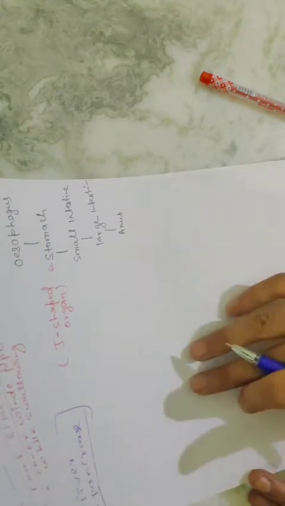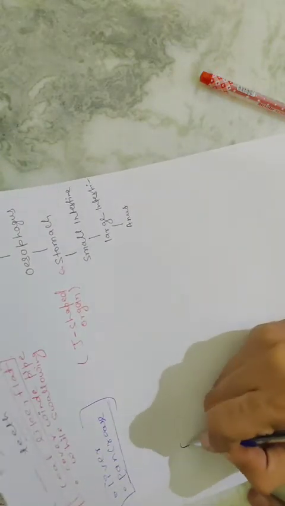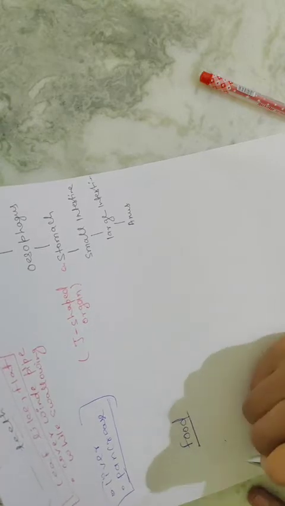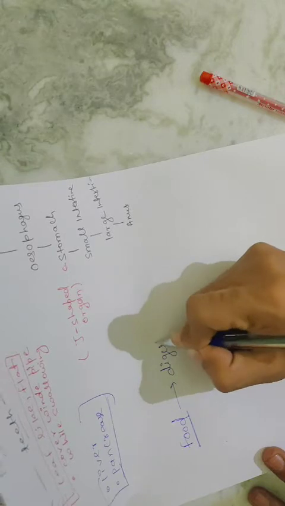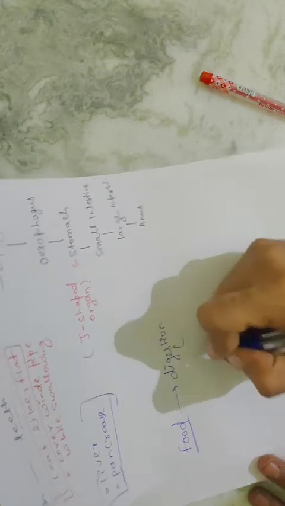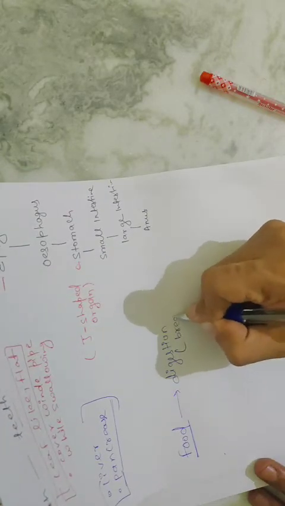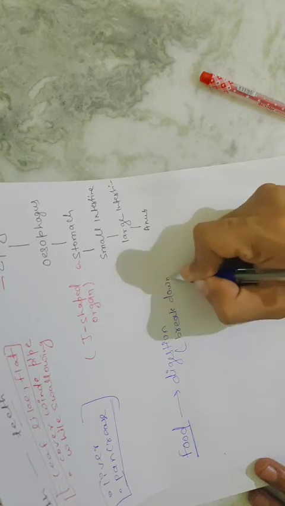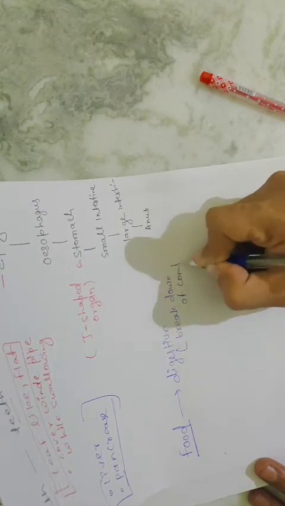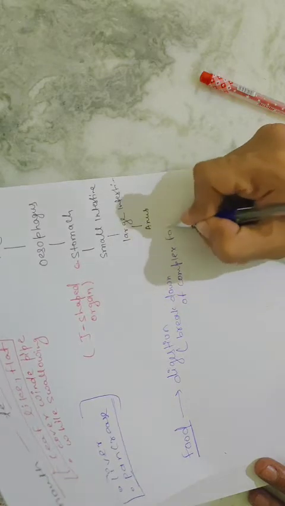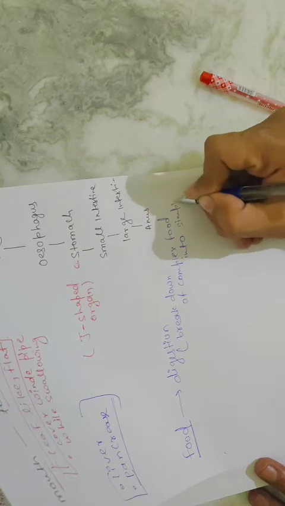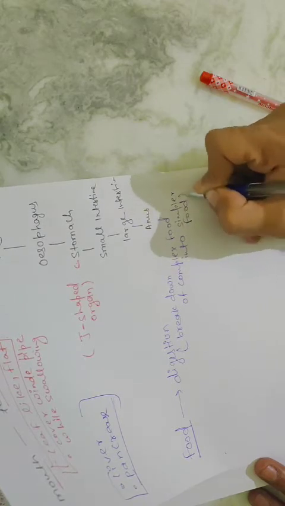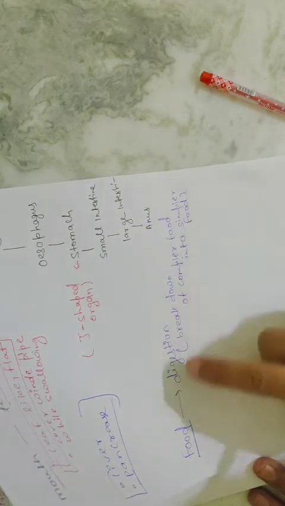Now, observe another point. What is happening here? Suppose you take food. Once you take food, it goes through digestion. Actually, what is digestion? Digestion is the breakdown of complex food into simpler food. It means when food breaks down, it is called digestion.